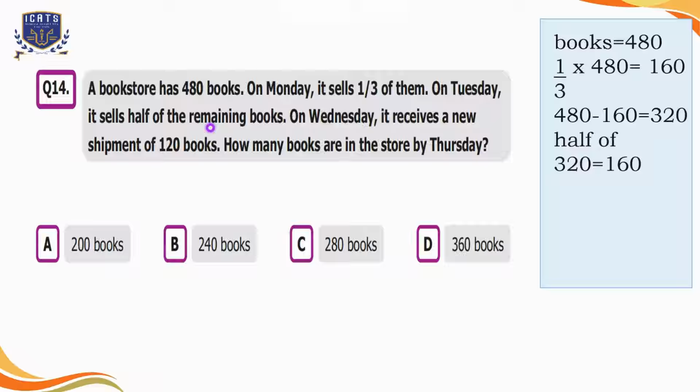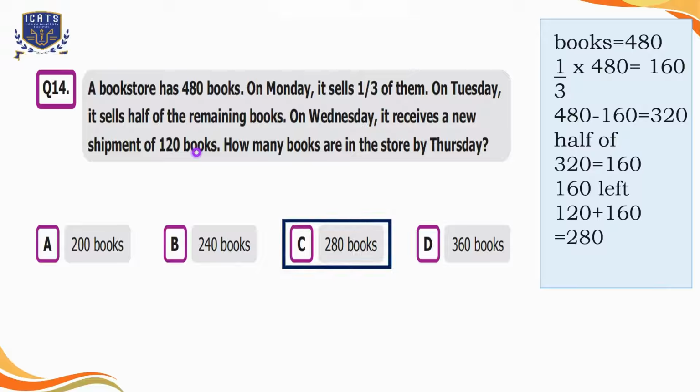It means 160 are left in the bookstore. Then on Wednesday, it receives a new shipment of 120 books. So we will add 120 to 160. The total is 280 books. So we can say that there are 280 books in the store by Thursday. So we will select our option C here.